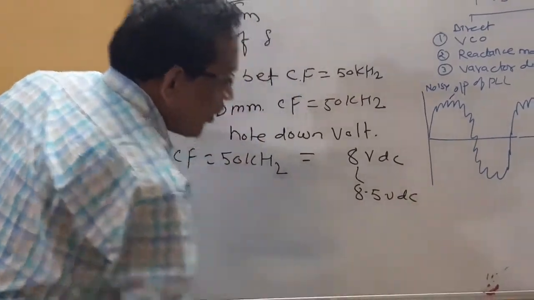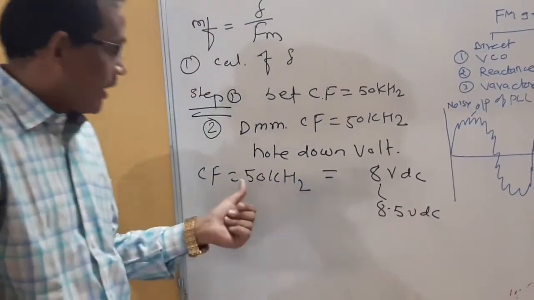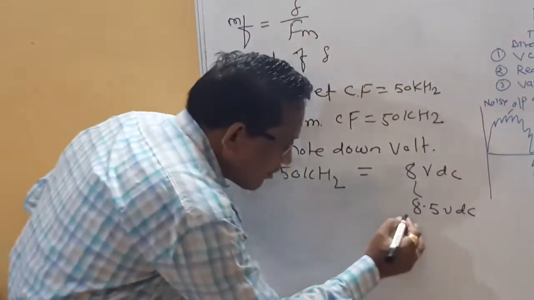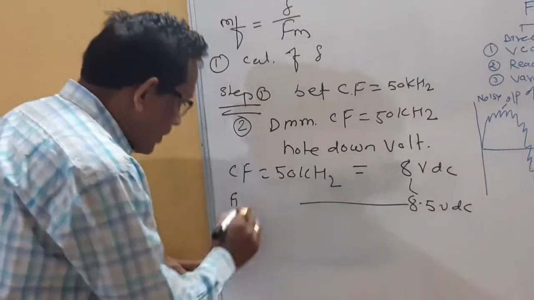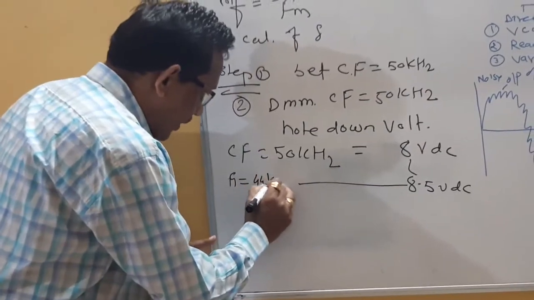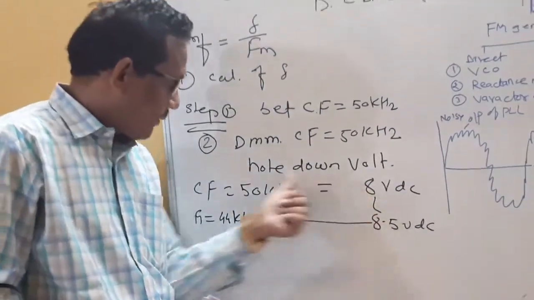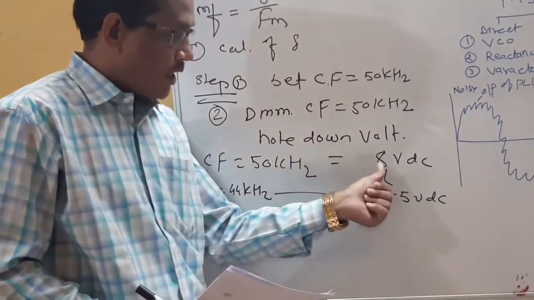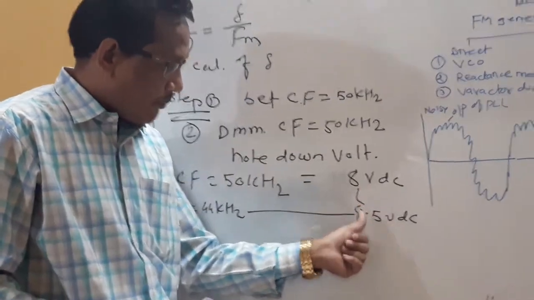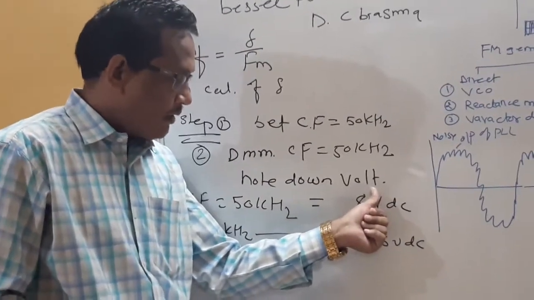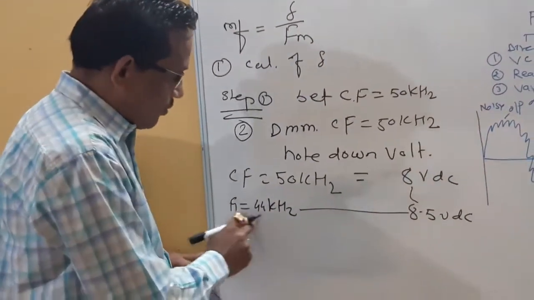So I will add 0.5 volt on the positive side by changing the carrier frequency. When it becomes 8.5 volt, I will note down F1. Suppose this F1 is equal to 44 kilohertz, for example. Initially at 50k carrier frequency it shows 8 volt DC. I will maintain 8.5, that means adding 0.5 volt with respect to DC biasing. At that condition I will note down the frequency. Suppose that frequency is 44k.